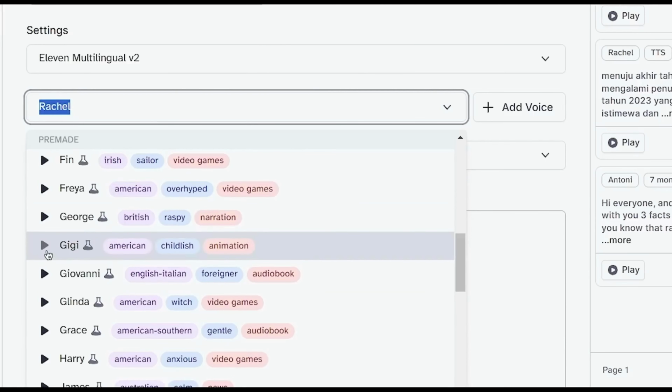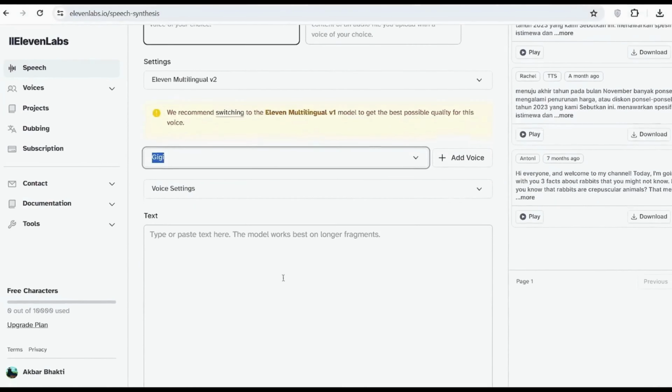So in this case, I'm going to be using Gigi just because I love how she sounds. Now, once you have the voice selected, if you want, you can adjust the voice settings.